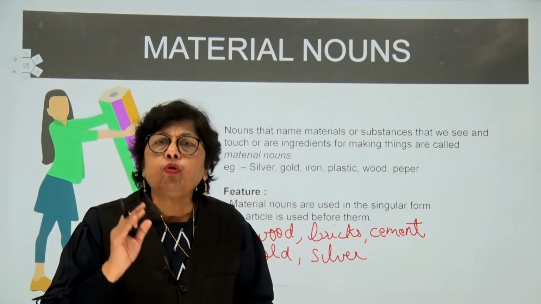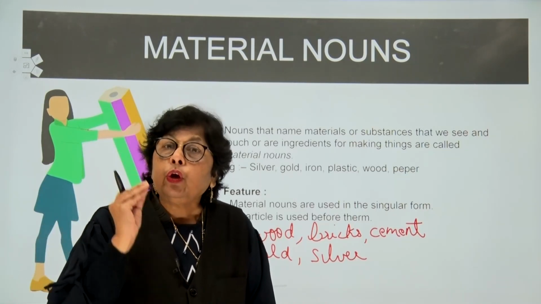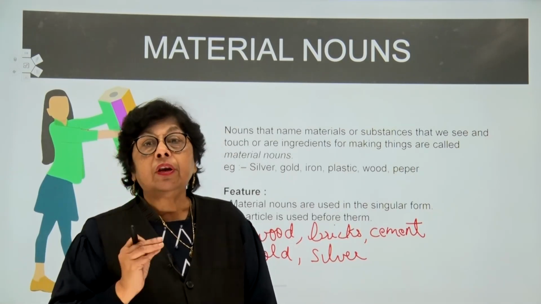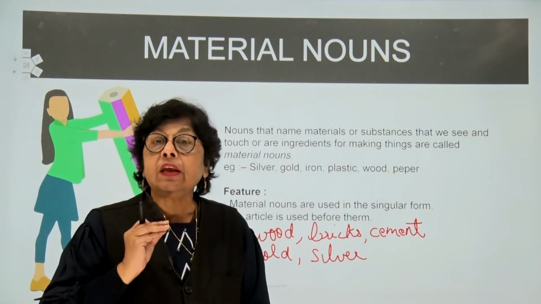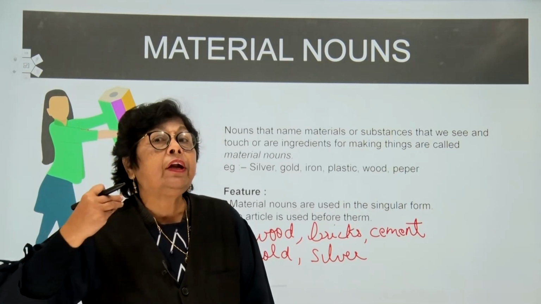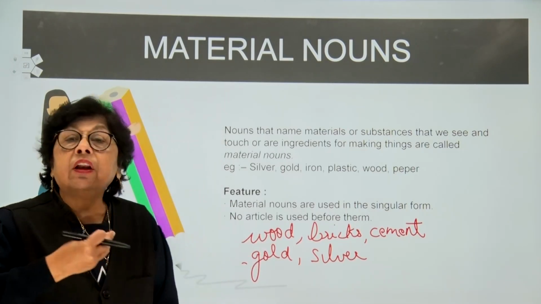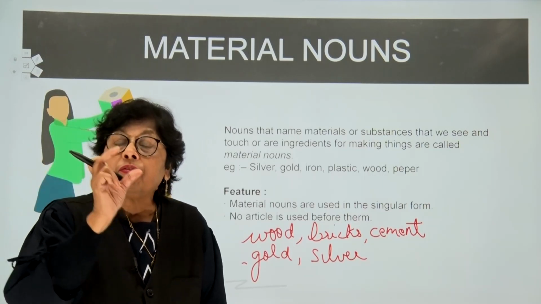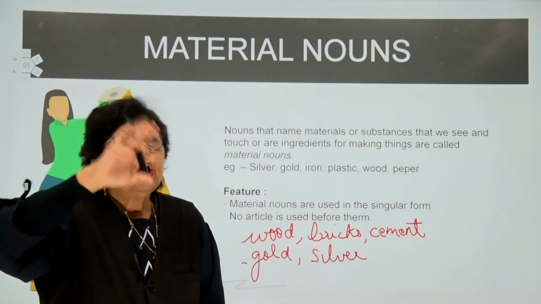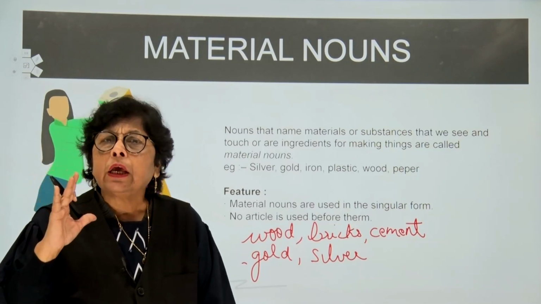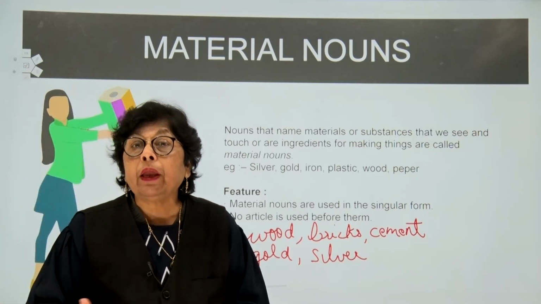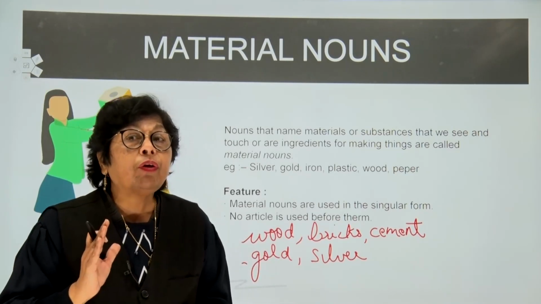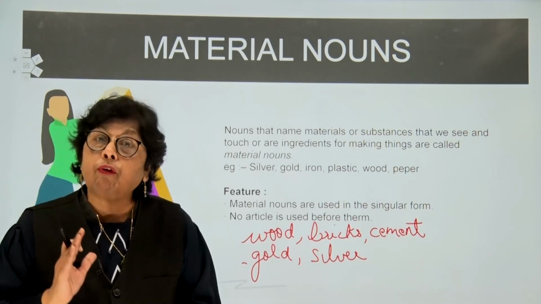What we need to do is use all this in singular form. Gold is needed. We don't say golds is needed. Or we don't say, children, silvers is needed. Gold, silver, bricks, cement, wood, whatever material we need in order to build something, in order to produce something, we will always use it in a singular form.